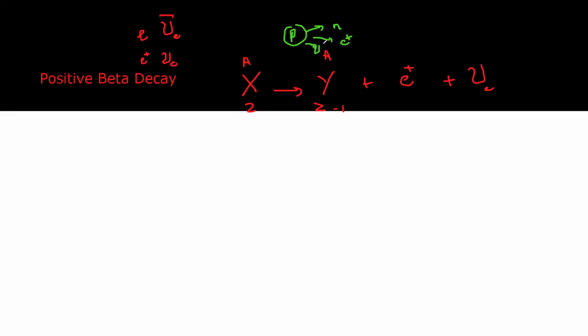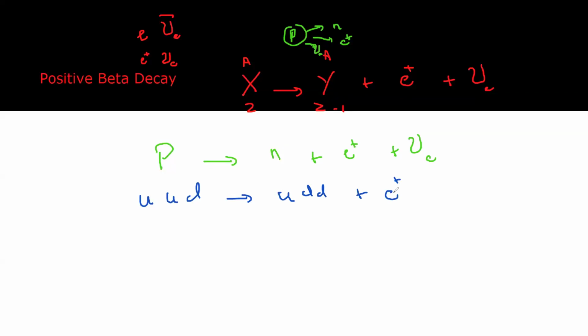When we write this in terms of the particles, the proton has broken down into a neutron, a positron, and an electron neutrino. If we write them in terms of the fundamental particles, a proton is a baryon, which is not fundamental and consists of three quarks: up, up, and down. A neutron is a combination of up, down, down.